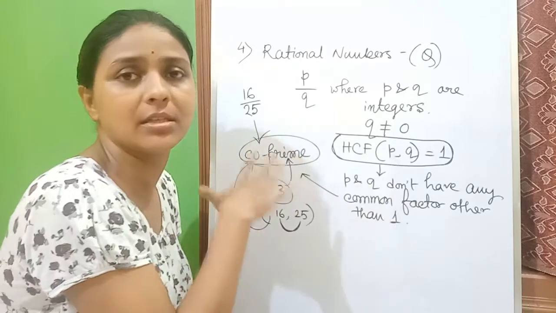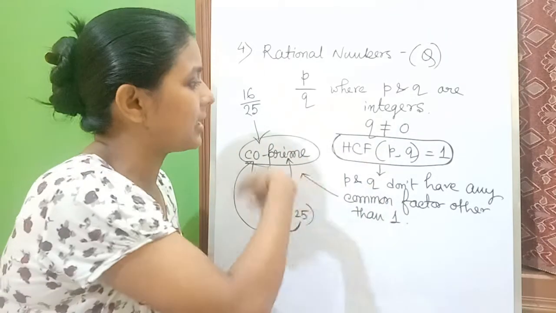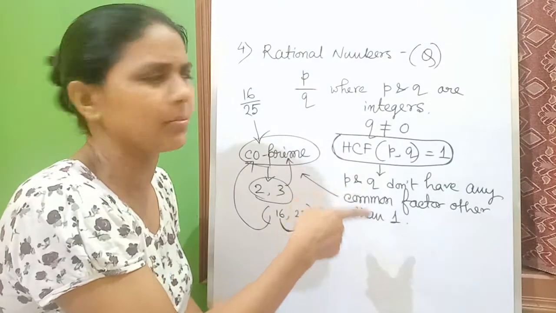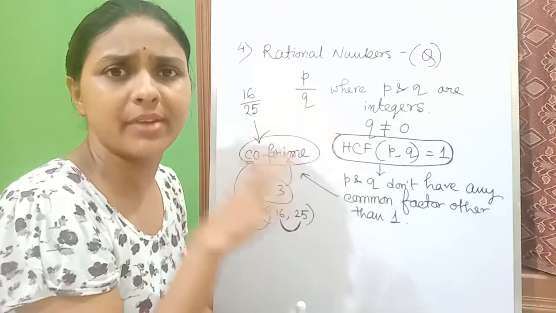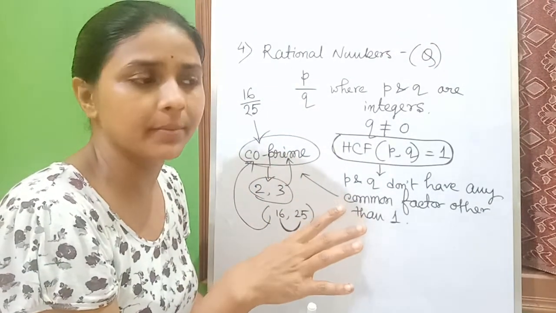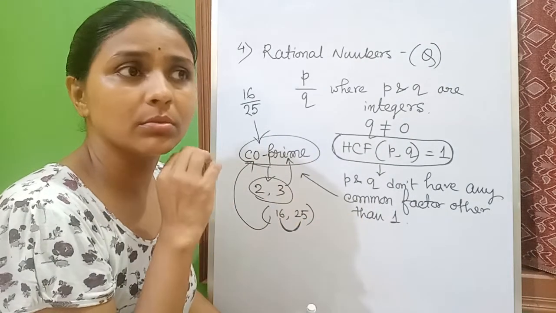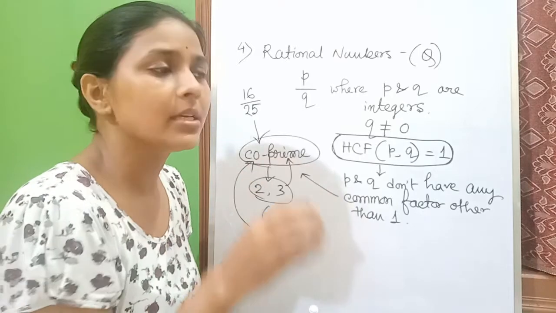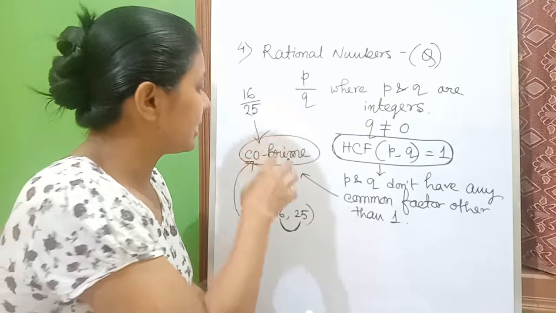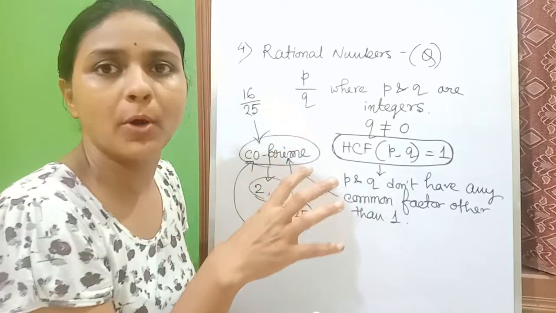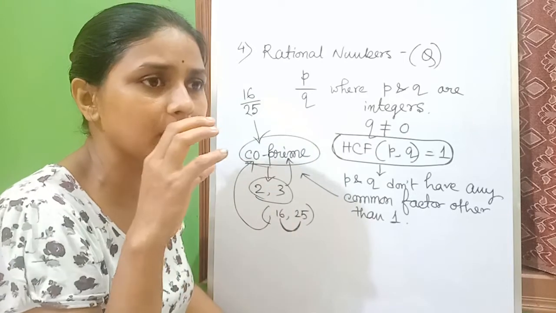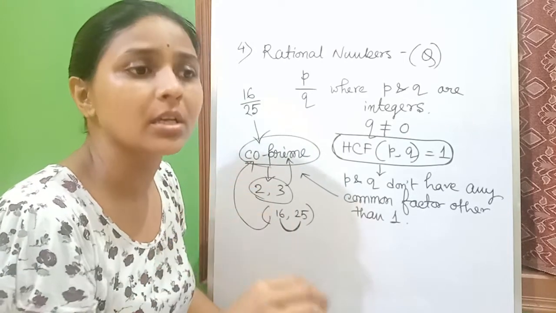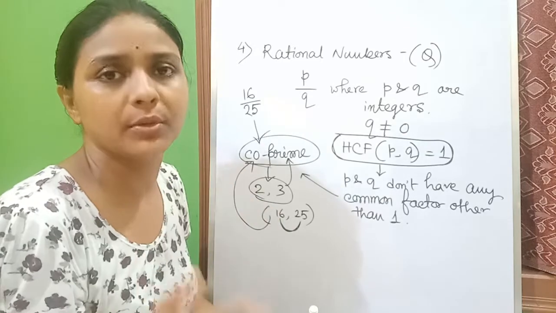I hope you have understood this idea about rational numbers. Rational number is a very well-known, well-discussed topic, but still somehow in this portion, co-prime, standard form, simplest form, students get confused.